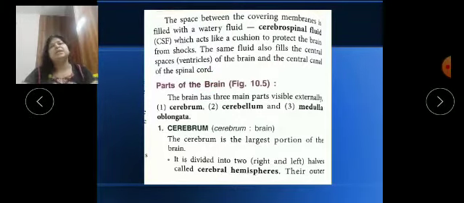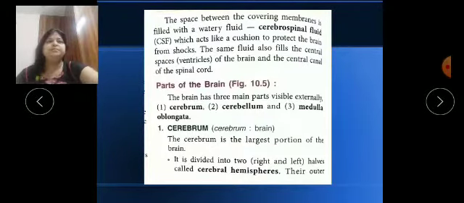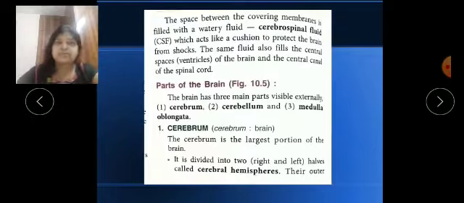Now in the lower classes I have explained to you about the three main parts you are all familiar with, that is cerebrum, cerebellum and medulla oblongata. Okay, so again we will study here also. So the first one is cerebrum. Cerebrum is the largest portion of our brain, and it is divided into half parts, left part and right part.